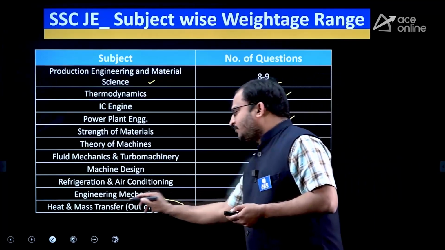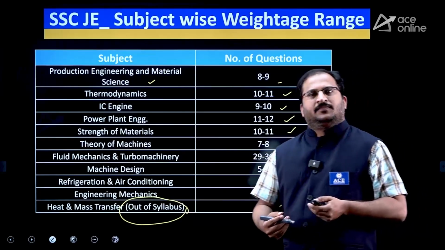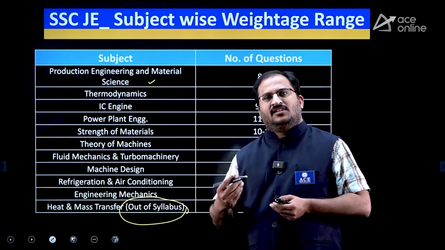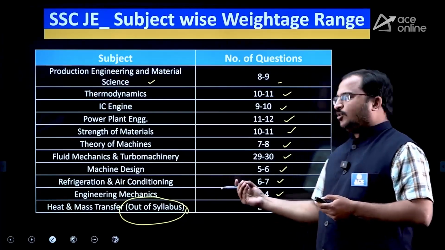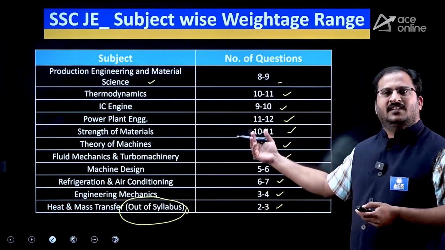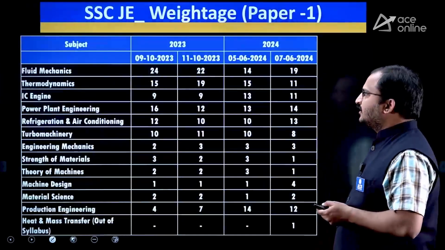This is an out-of-syllabus topic, dear students, but in engineering physics you will have some portion of heat and mass transfer related topics. That is why they will be asking, and you can consider this part of thermal engineering.